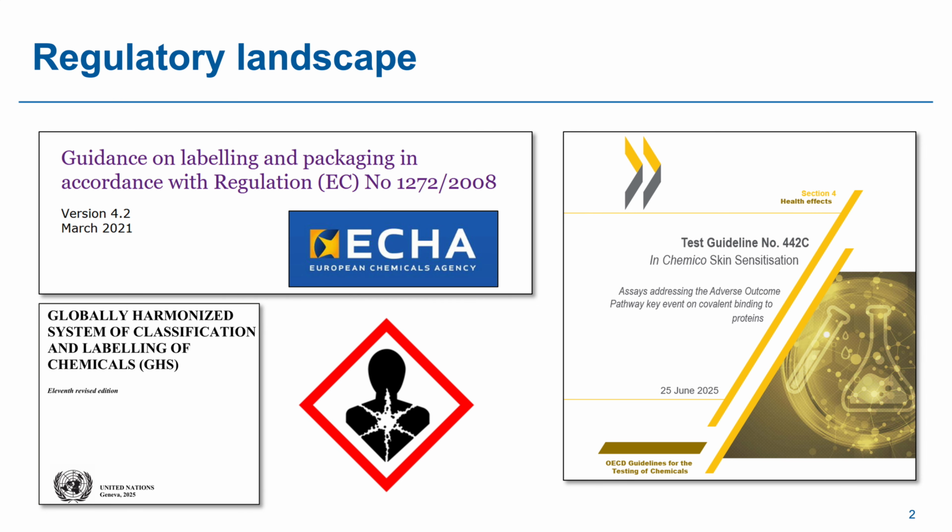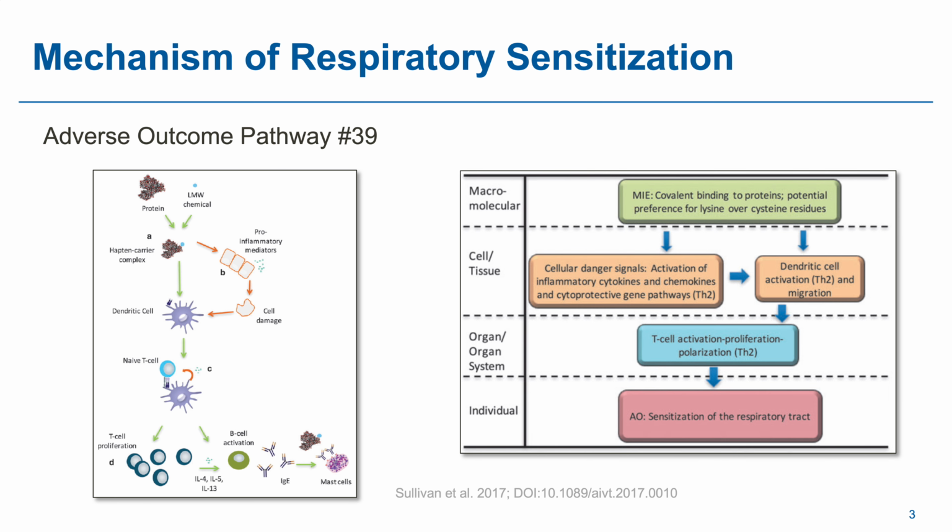developed for skin sensitization. One prominent example is the Direct Peptide Reactivity Assay, or DPRA, a standard assay validated by OECD. The DPRA measures how reactive a chemical is toward protein-like peptides, specifically targeting cysteine and lysine residues. And the reasoning seems sound. Sensitization typically begins with a chemical binding to proteins. This is true for skin sensitization as well as for respiratory sensitization.